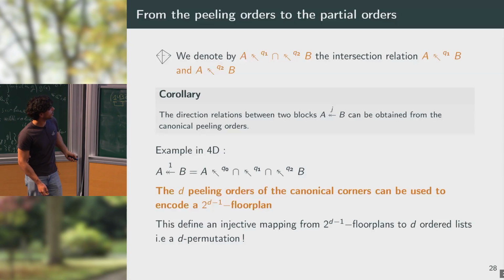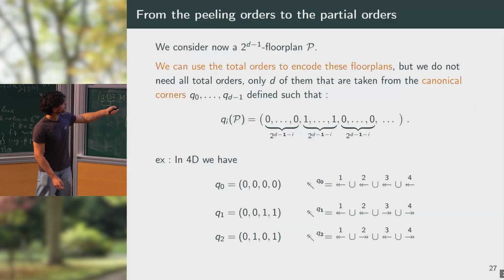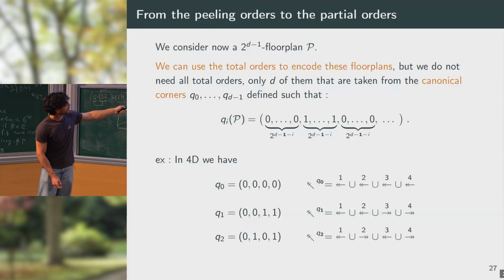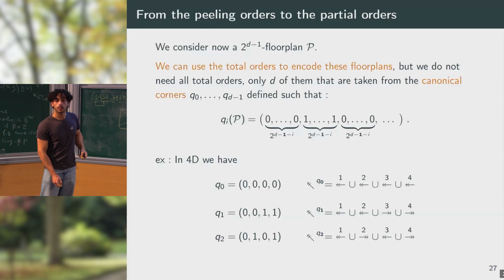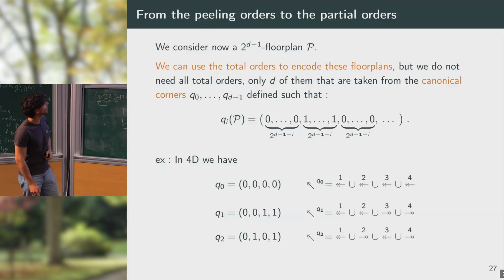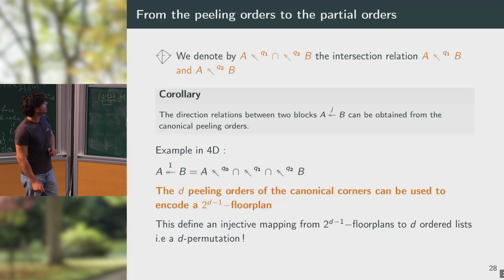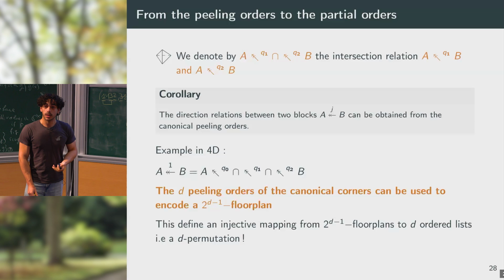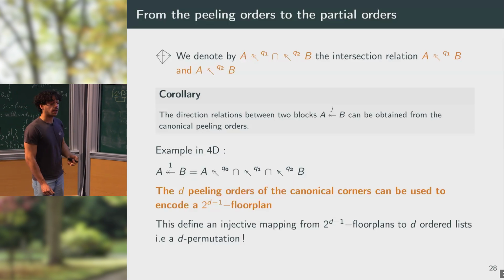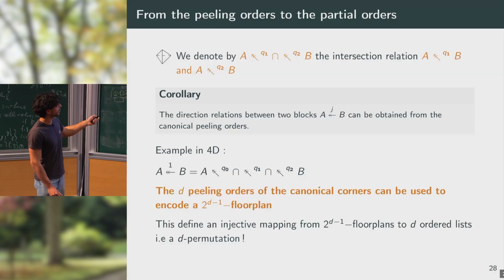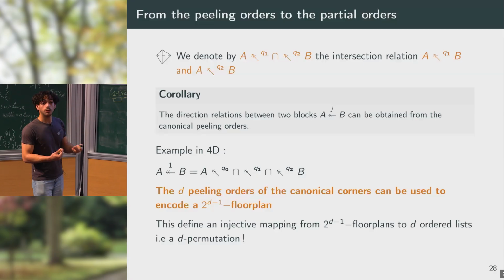So you can see this here, because this is the only one that matches all of the possibilities. So then this means that my floor plans in dimension d are encoded by D lists of blocks, which will correspond to a D permutation.